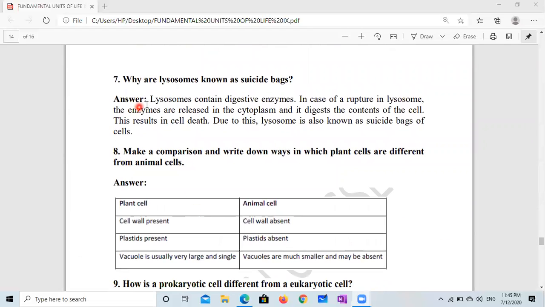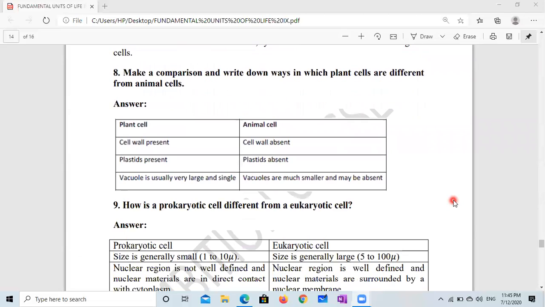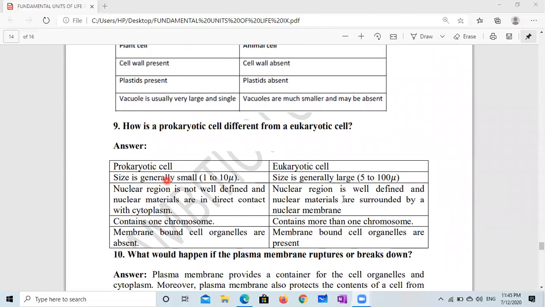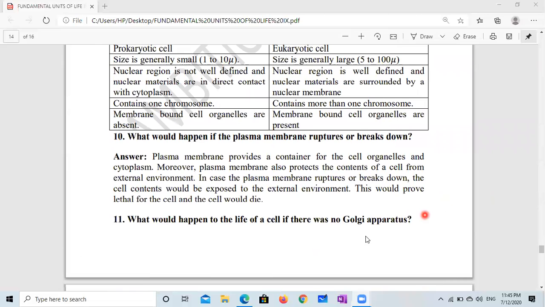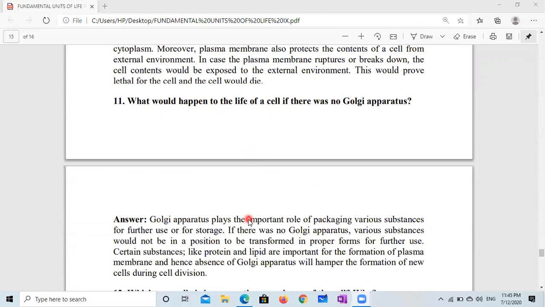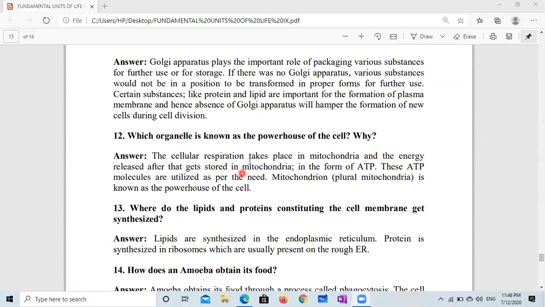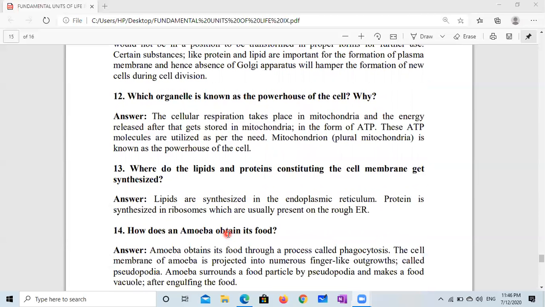Very important: why are lysosomes known as suicidal bags? We have discussed a lot about this. Difference between plant cell and animal cell. And here it is also important: difference between prokaryotic cell and eukaryotic cell. You can write all these answers in your notebook by pausing the video. Powerhouse, that is mitochondria. Where do lipids and proteins constituting the cell membrane get synthesized? We have discussed the endoplasmic reticulum: protein by ribosome, rough endoplasmic reticulum, and lipid by smooth endoplasmic reticulum.